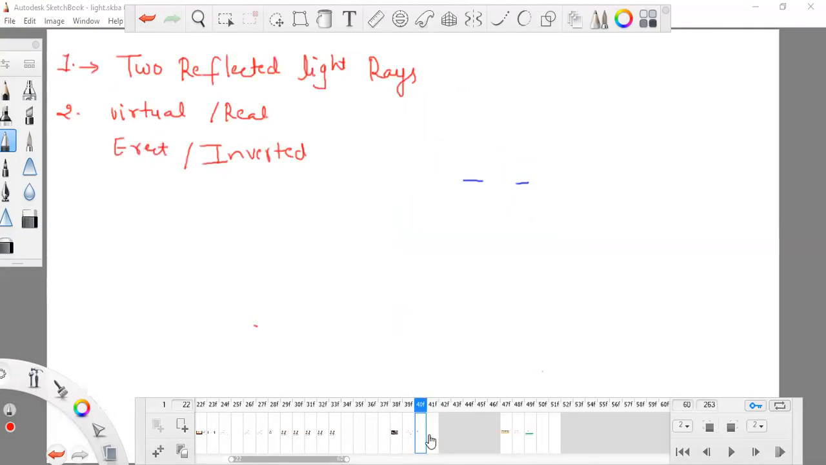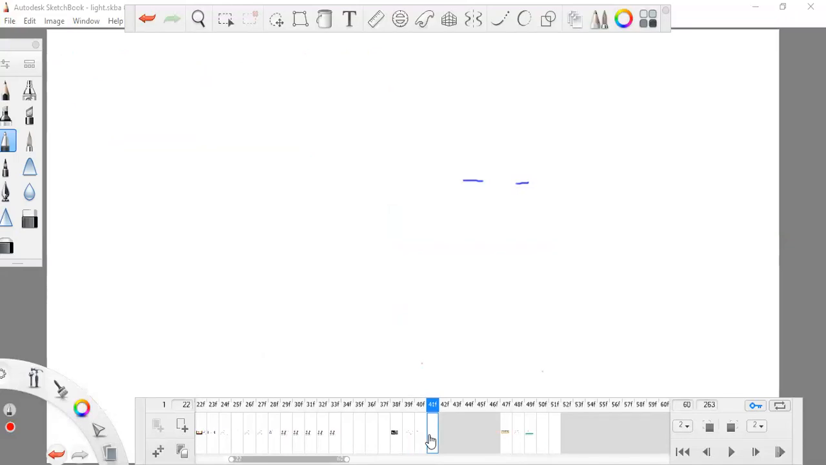Now let's study the formation of images by the concave mirror. We are going to learn about the concave mirror. This surface is the concave mirror. So let's study the concave mirror.